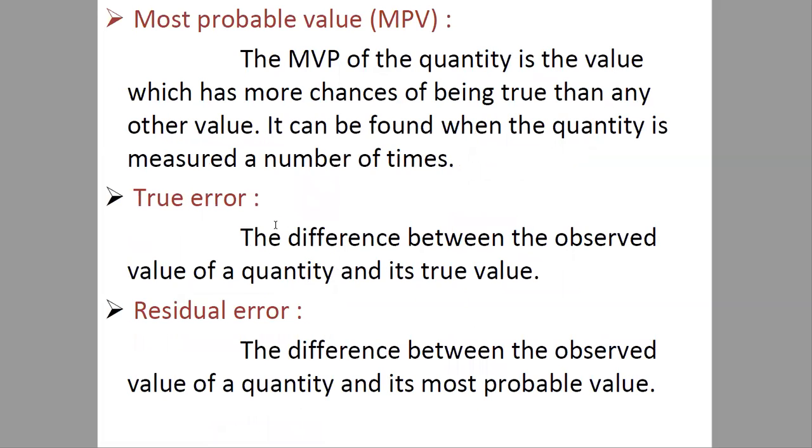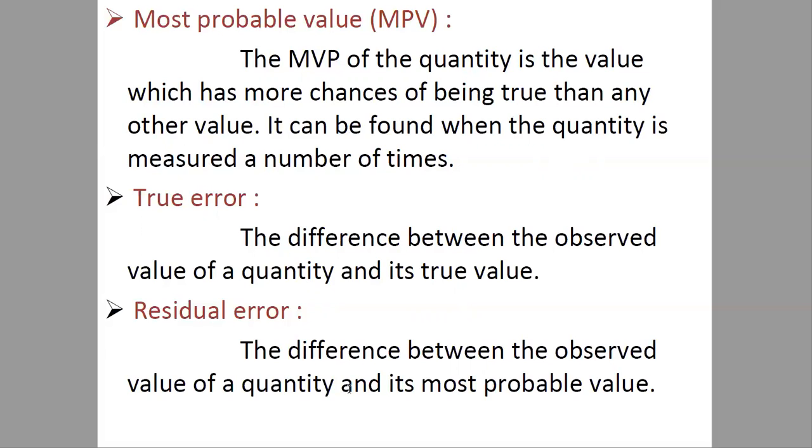What is residual error? The difference between the observed value of a quantity and its most probable value. You have to keep this in mind, what is residual error and what is true error. True error is the difference between the observed value and the true value, whereas residual error is the difference between the observed value and the most probable value.